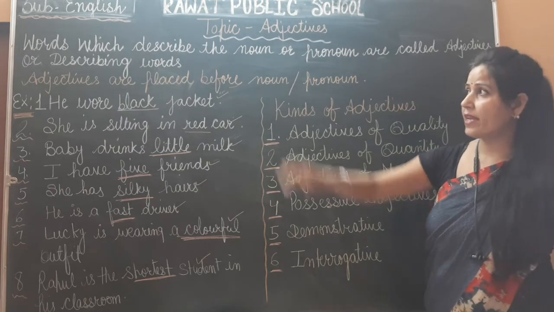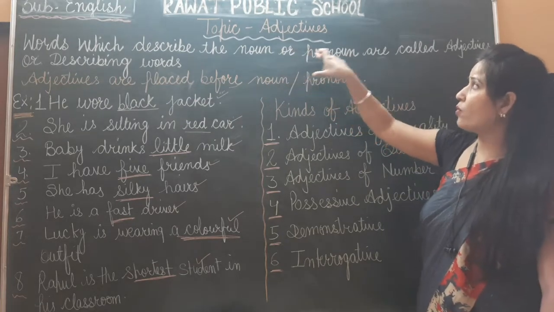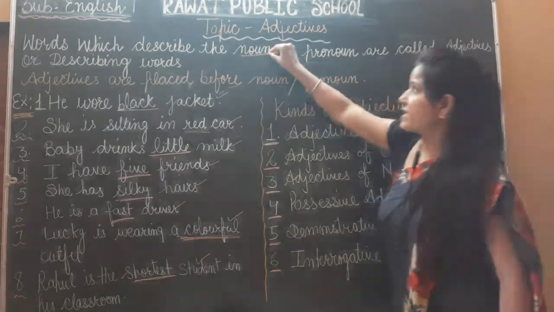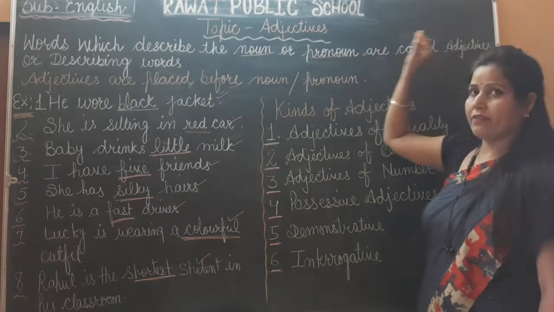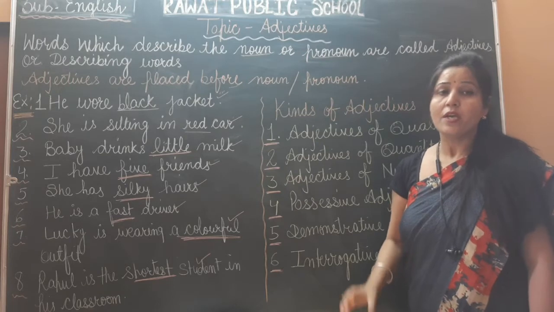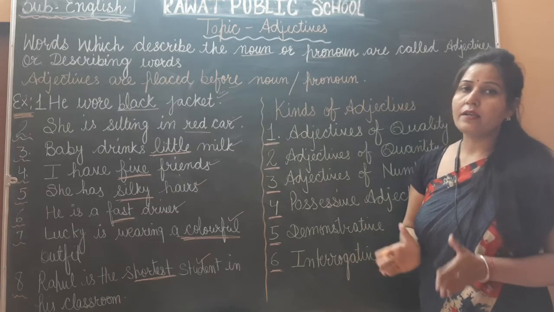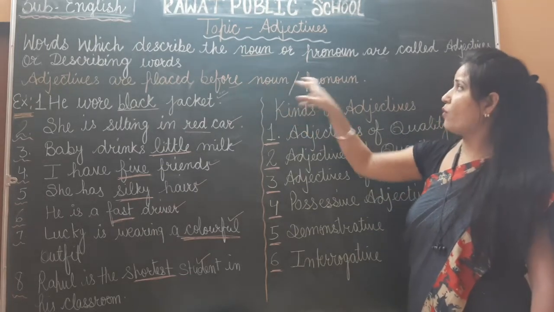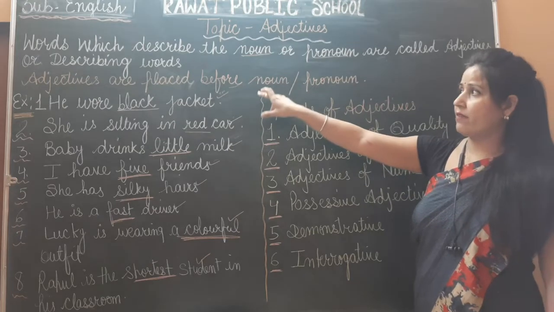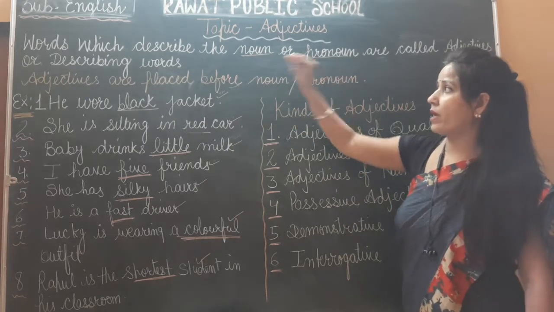Adjective: words which describe the noun or pronoun. It means words that describe nouns and pronouns are called adjectives or describing words. It means जो noun और pronoun को describe करेगा, that is an adjective. Adjectives are placed before nouns and pronouns. Adjective कहाँ लिखे जाते हैं? Noun और pronoun के पहले.